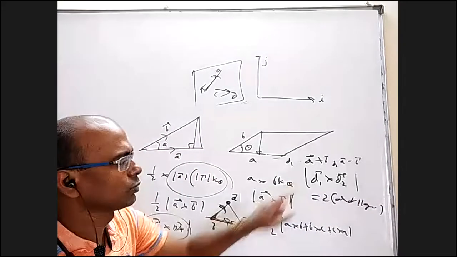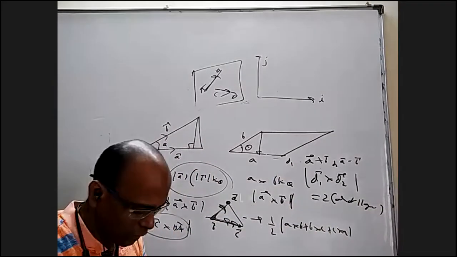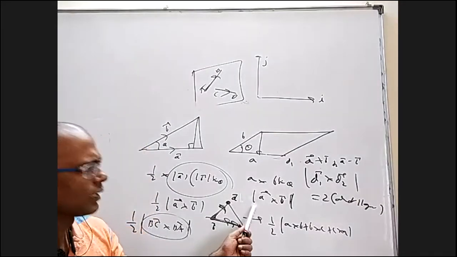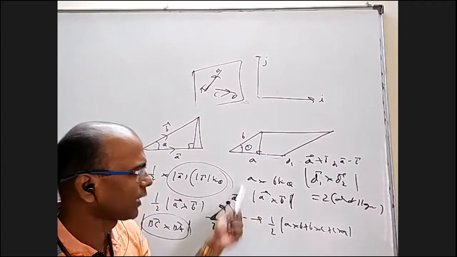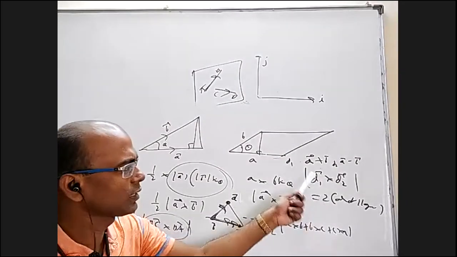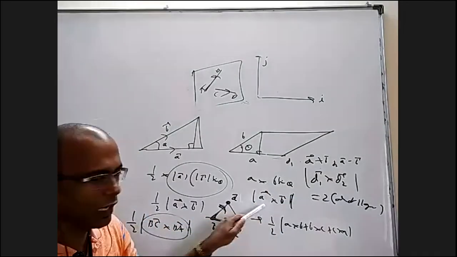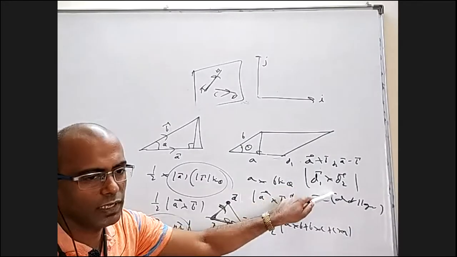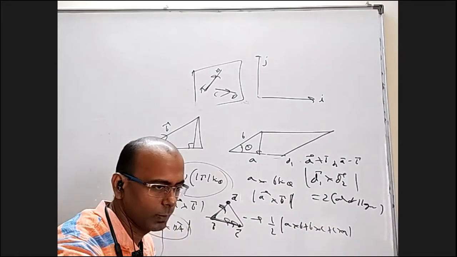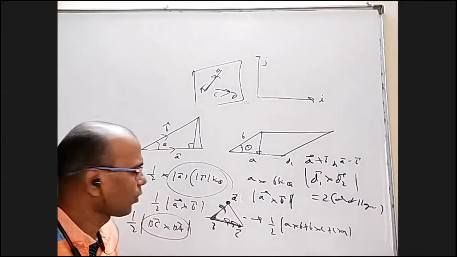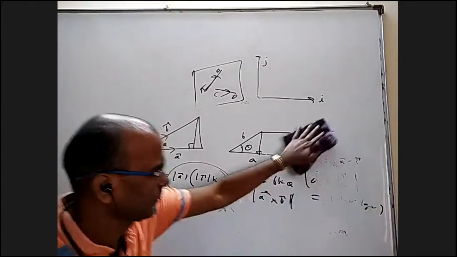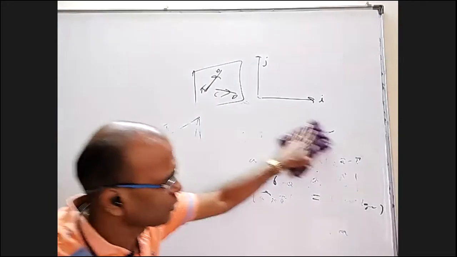So if you divide with 2, it will be half of D1 cross D2. So area of parallelogram in terms of sides is directly cross product of the sides magnitude. If it is diagonals, cross product of the diagonals, half of that. But this is not just for parallelogram, by the way. This is only for parallelogram, but the cross product of the diagonals is for any quadrilateral. Let us see why for any quadrilateral it is coming like that, half of D1 cross D2.